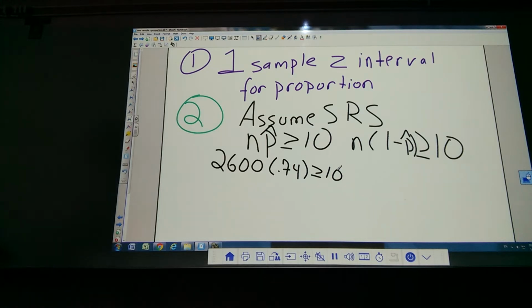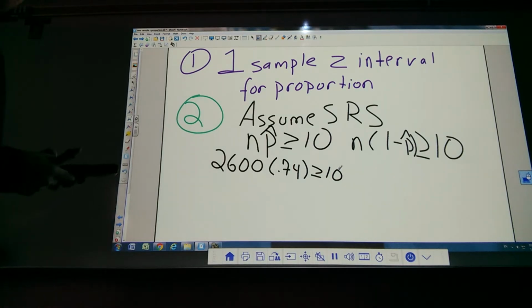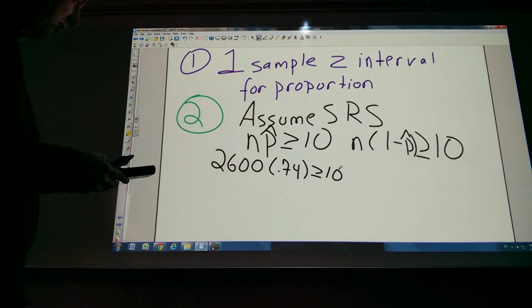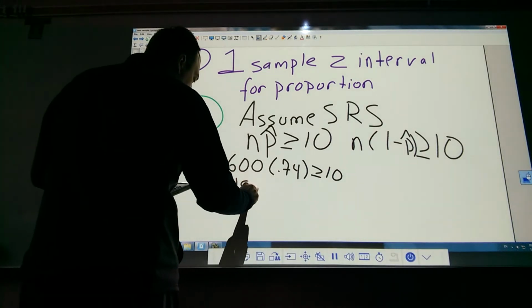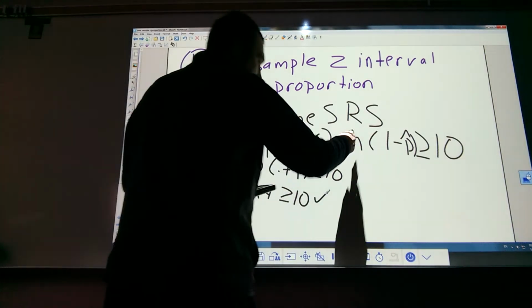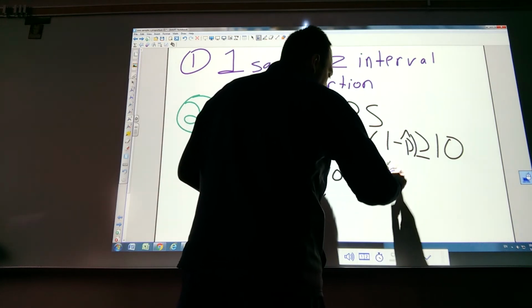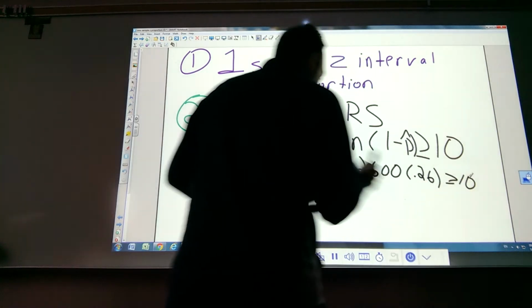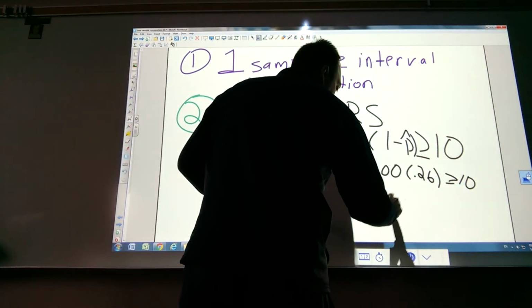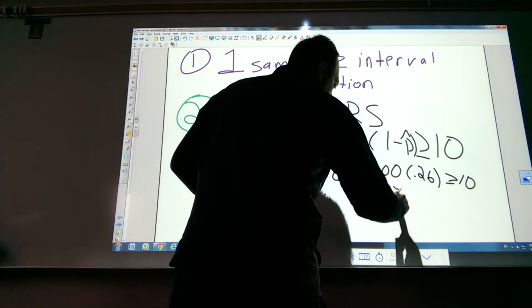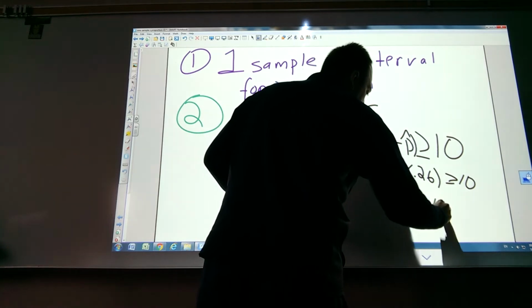I have a calculator here, I'm sure you do. I know it's well above 10, but let's do it. 2,600 times 0.74 is 1,924. And yes, that is well above 10. And then 2,600 times 26%, 1 minus p hat, I believe is 676, which is well above 10.